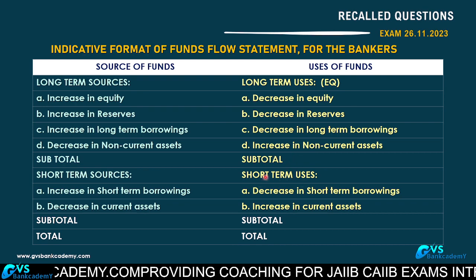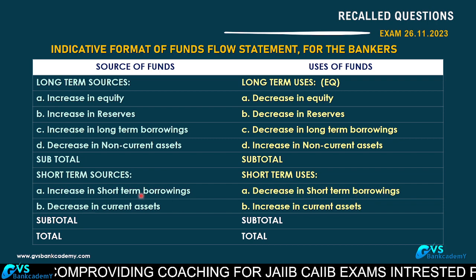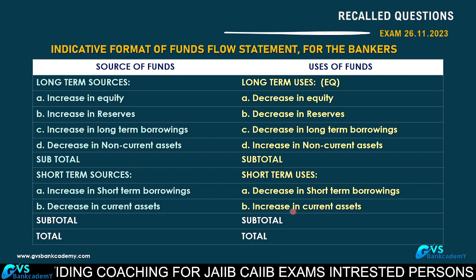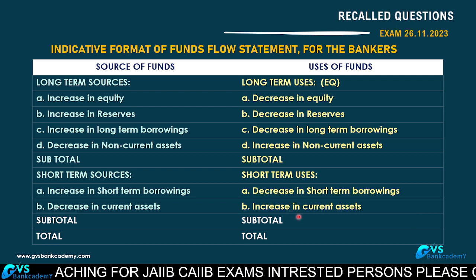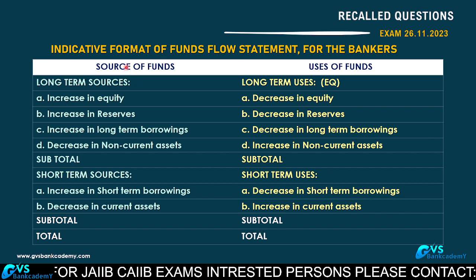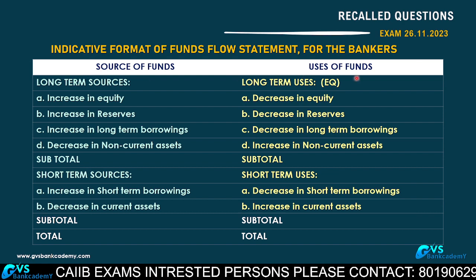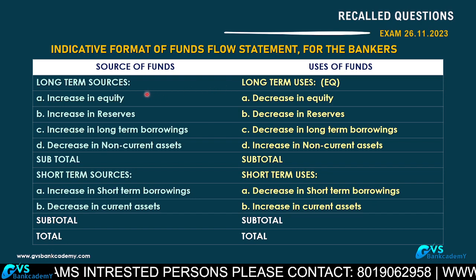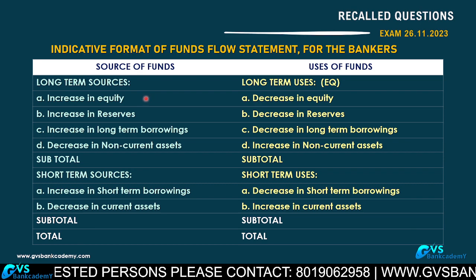Short-term uses or outflow of funds. Decrease in short-term borrowings, meaning you have repaid part of the short-term borrowings. Increase in current assets, so it is a use. Increase means he purchased more current assets when compared to last year. And one more thing, for calculation of sources of funds and uses of funds, inflow and application of funds, we need two balance sheets of two different periods. Then only can we do the comparison.